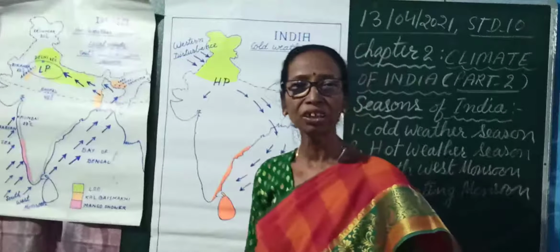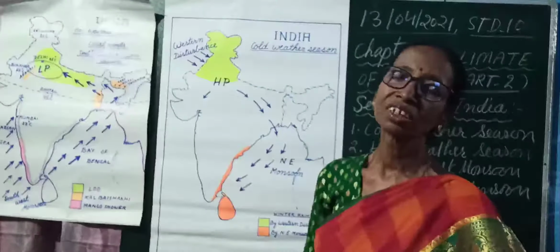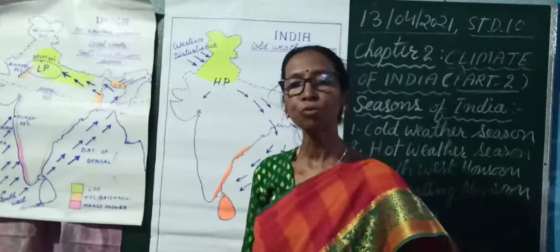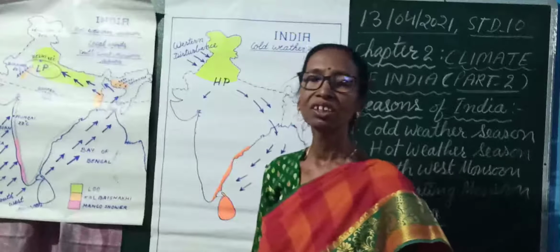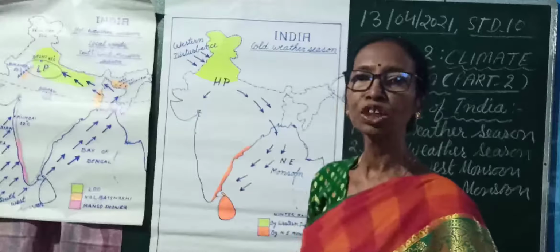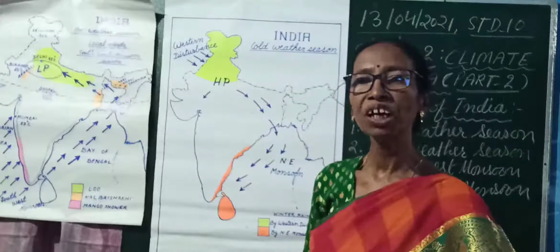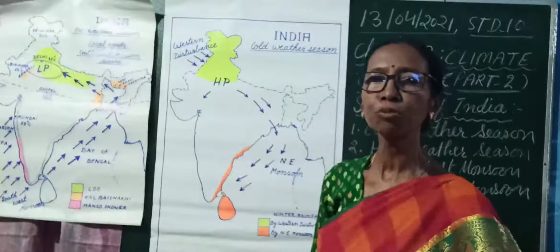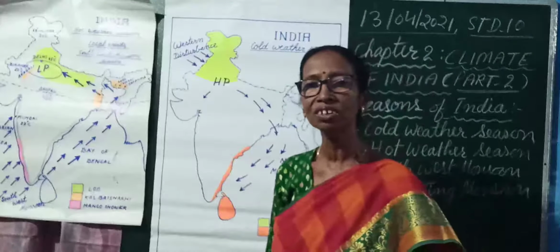Do you remember? Summer season starts in the month of March, April and May. So it lasts for 3 months, and these are March, April and May. During these months, temperature starts to increase.